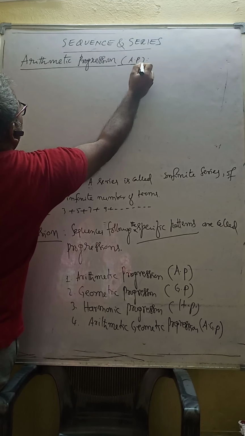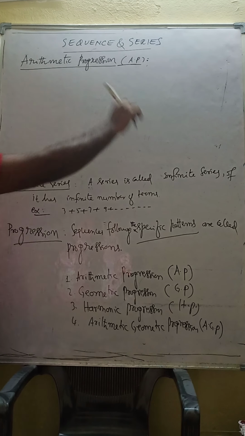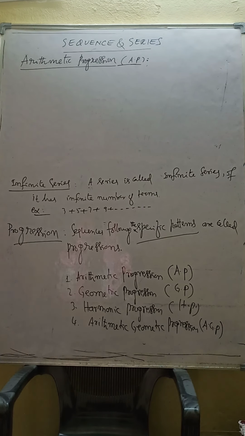Usually denoted by AP. A progression is also a sequence, remember, but not every sequence needs to be a progression. You have to notice this slight difference between sequence and progression.